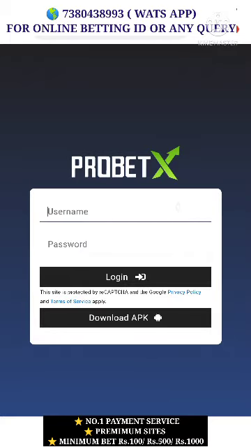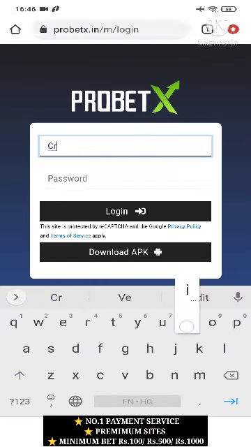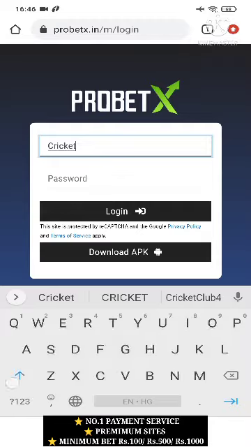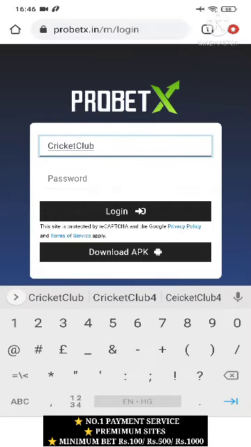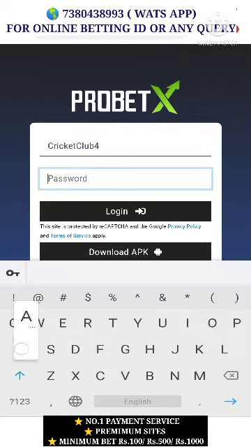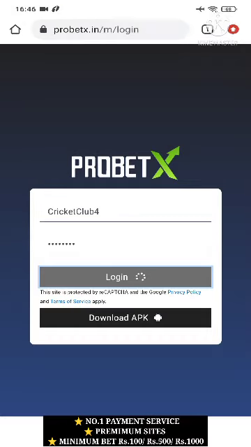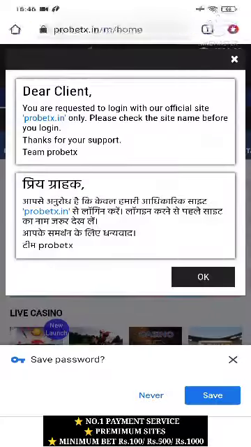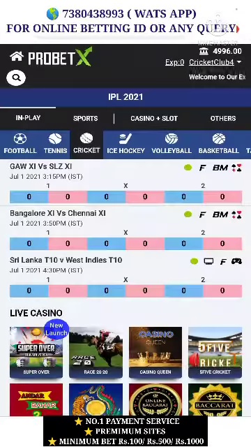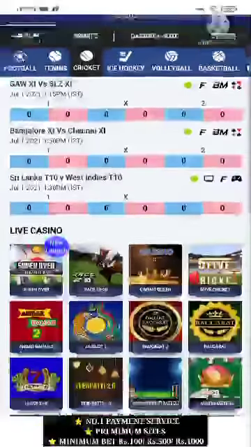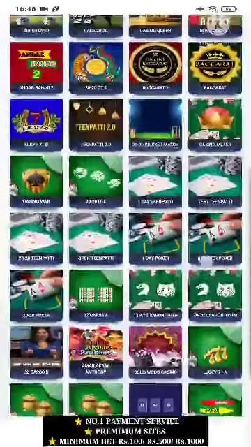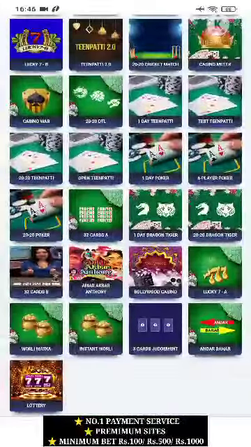So first you need to put username here. I am putting my username here. After that, password. Now I'm doing login. You can also access it through the application on this site. Its application is also available. Now you see here, this is the interface available of the site.